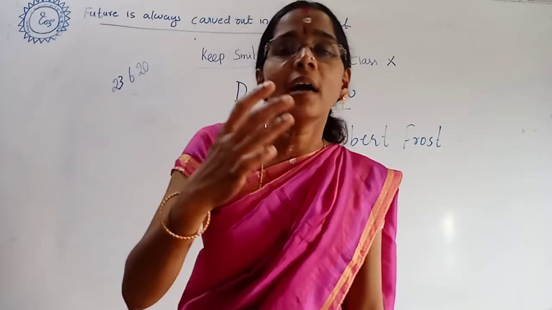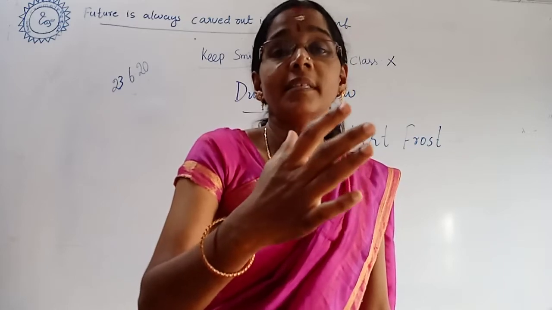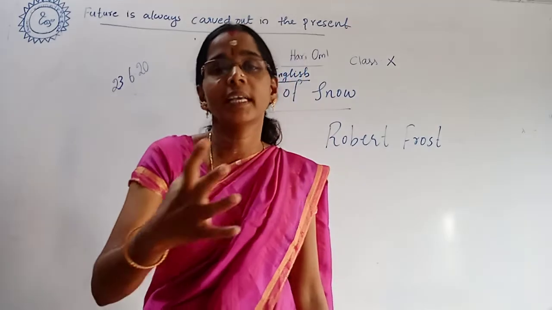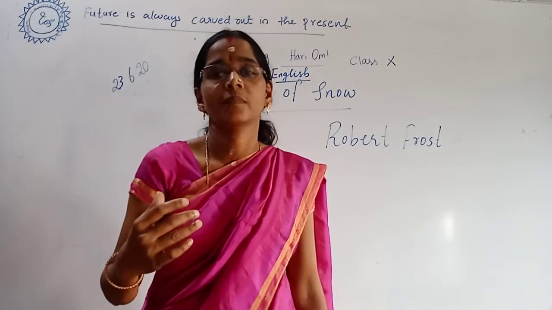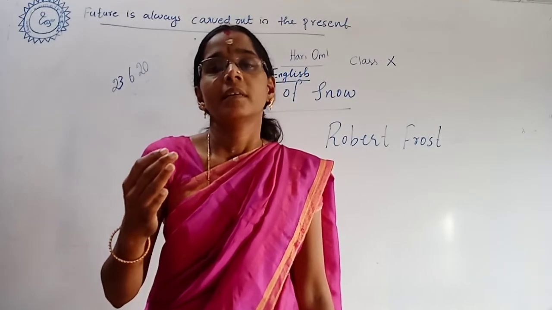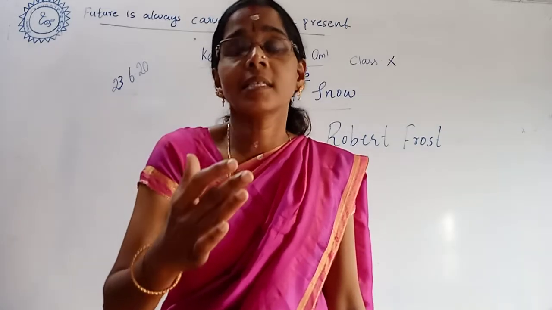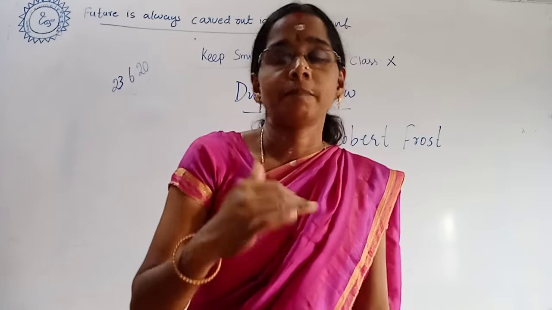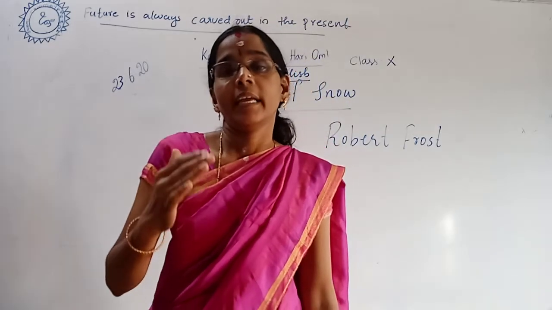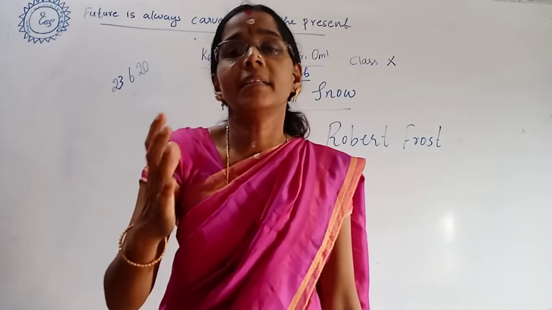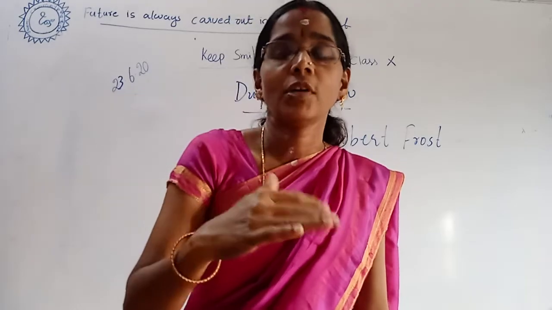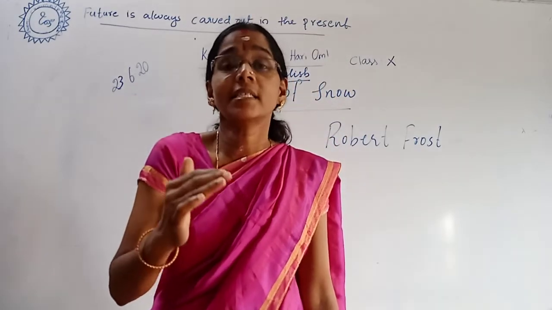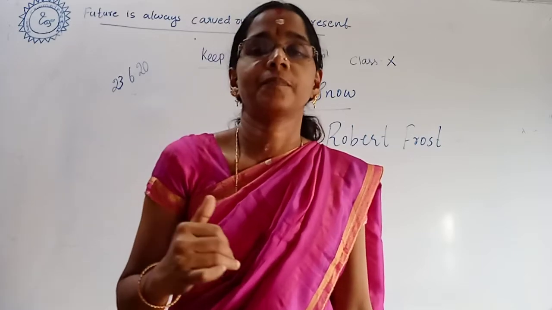And again the poet has used a tree. What is the name of the tree mentioned in this poem? The name of the tree is hemlock. A tree with white flowers, but it gives a very bad aroma. What do you mean by aroma? Bad smell. And this tree is considered to be a poisonous one.